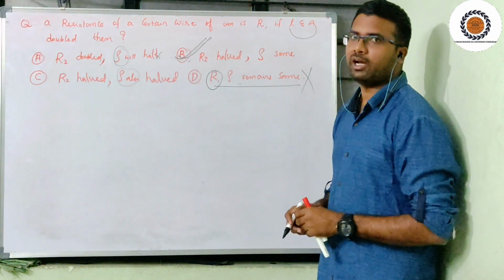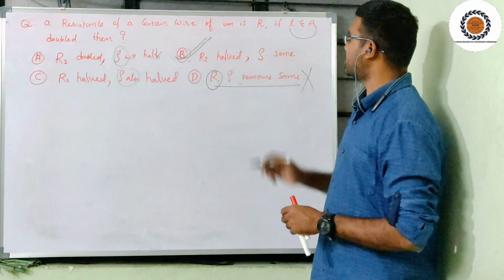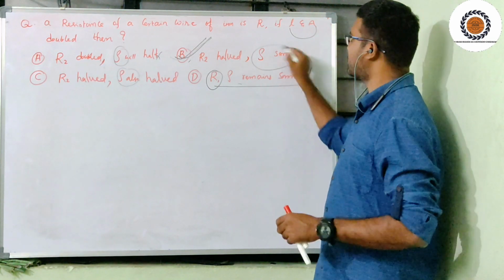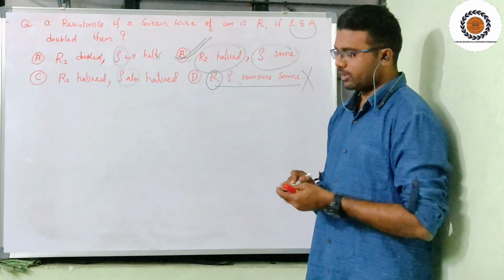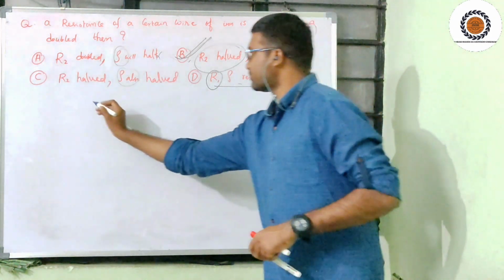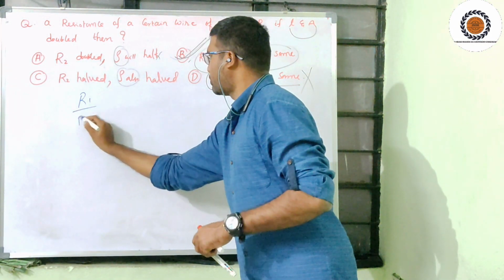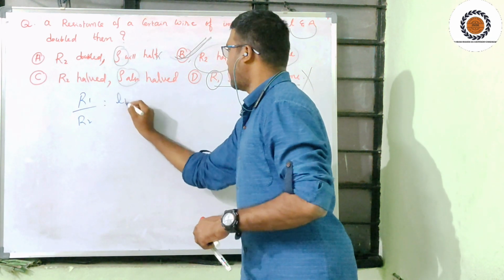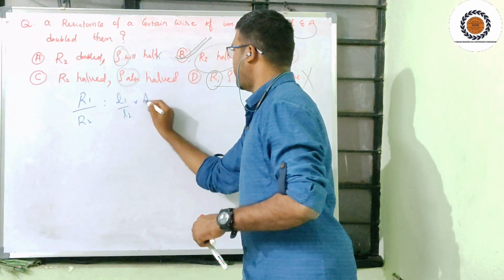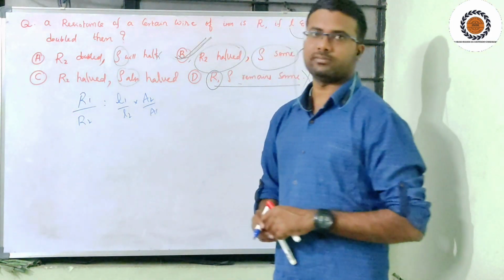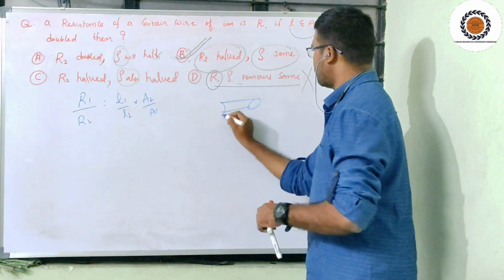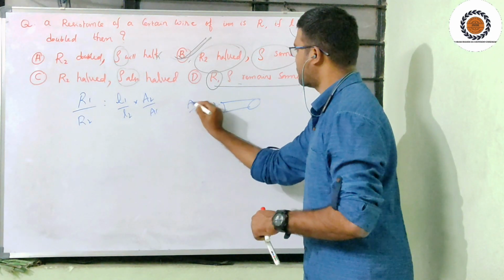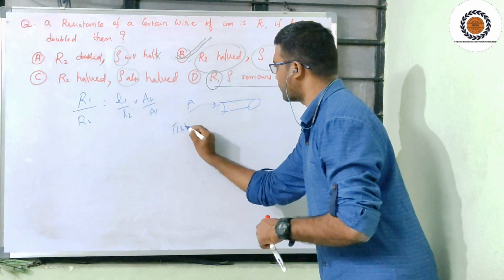But I want you to understand how this R becomes half and rho is the same. Say the concept. R1 divided by R2 is equal to L1 divided by L2 into A2 divided by A1. Right? The area of cross section of this conductor is pi r square.